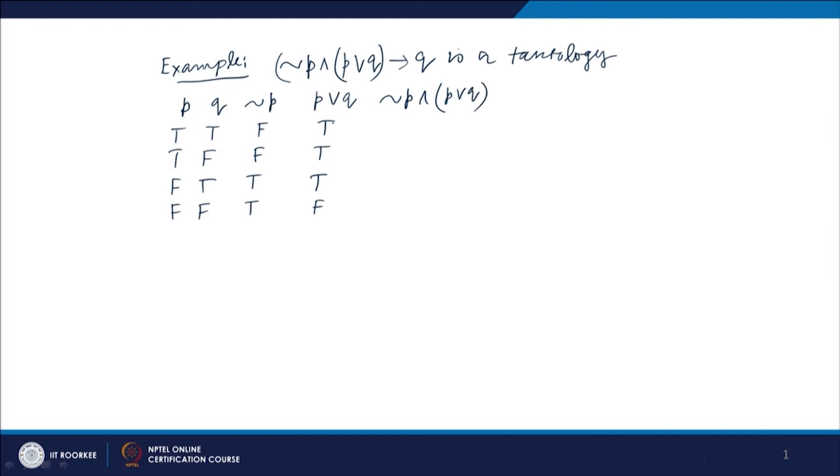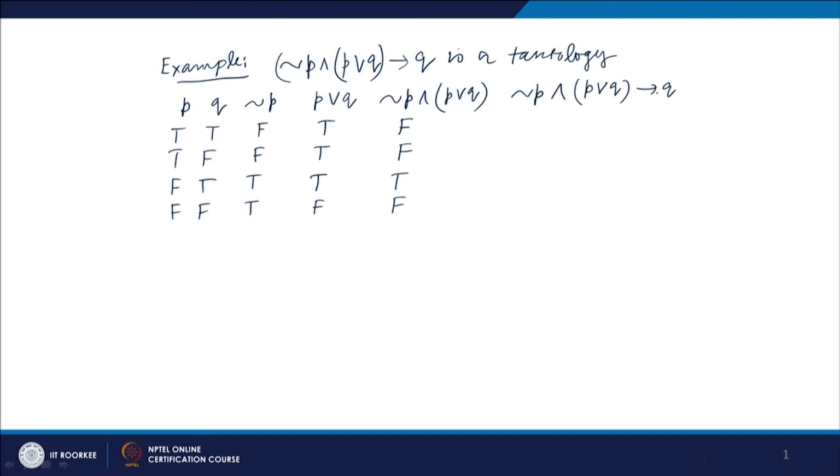Then not p and (p or q). So not p has truth value F, p or q has truth value T, so we have F here. Again we have F, then this is T, this is T, so we have T here, T here, and F here. Now not p and (p or q) implies q.